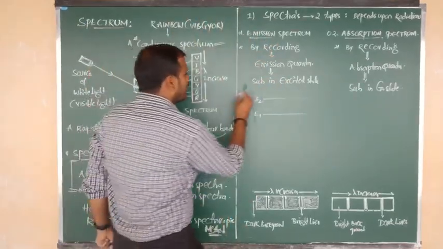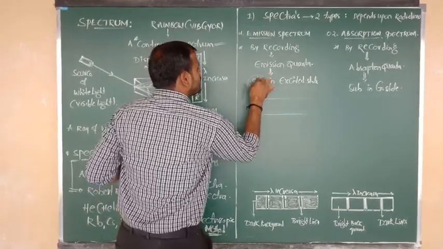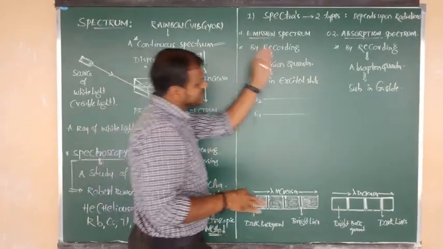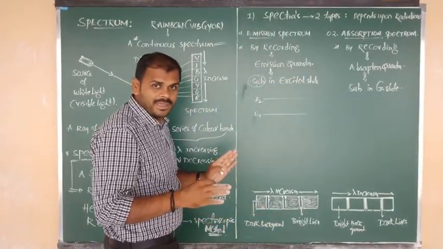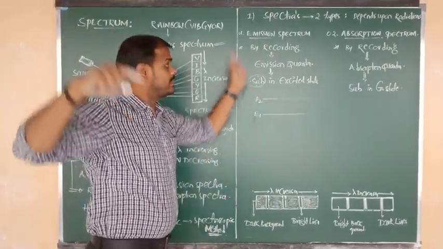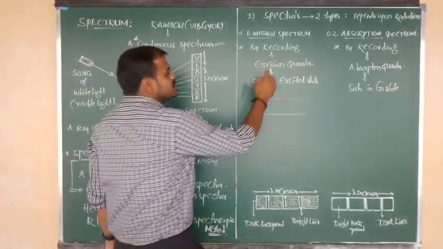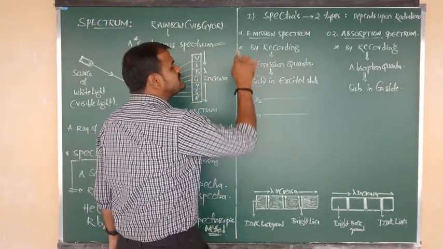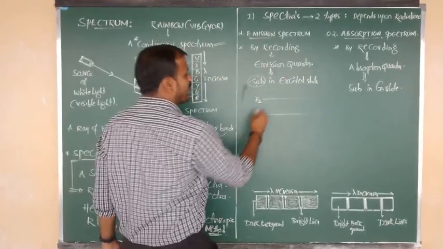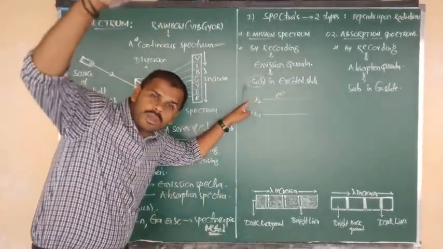Here I am going to consider a substance. We are saying that it was in the excited state. That means the electrons present in that substance are all in the excited state, meaning they have more energy.